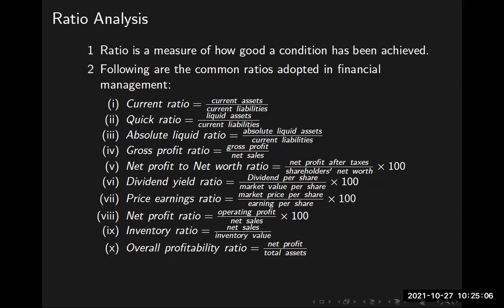What this PER says is market price per share divided by earning per share. What is the price of the share? You divide it by the earning every person makes through the share. Okay. You call it price earning ratio, PER. When this ratio becomes 1 or less than 1, the company is highly profitable. When this ratio becomes very large, the company is not profitable.